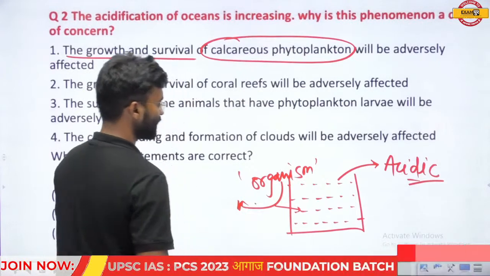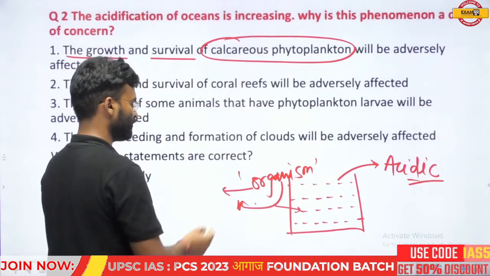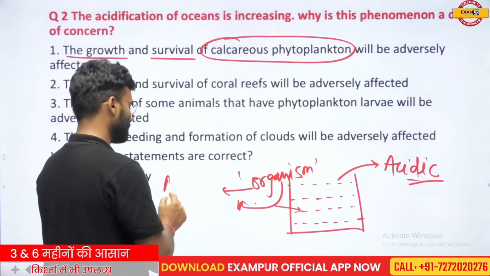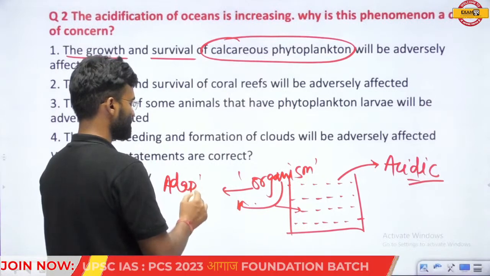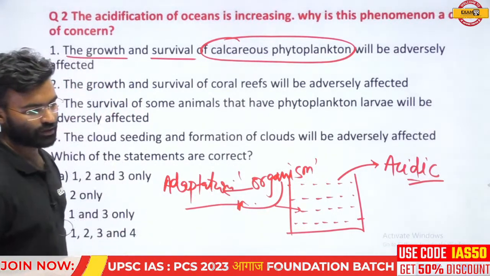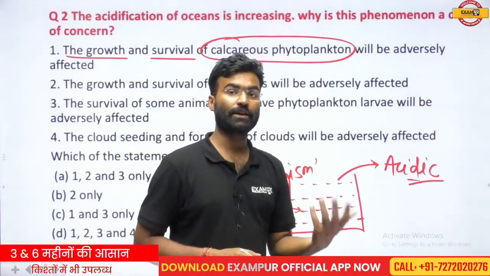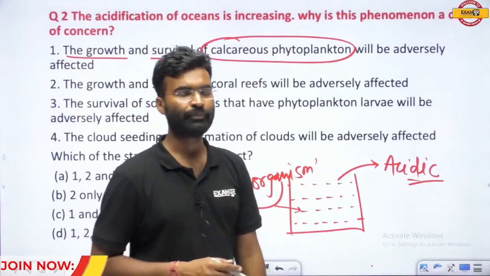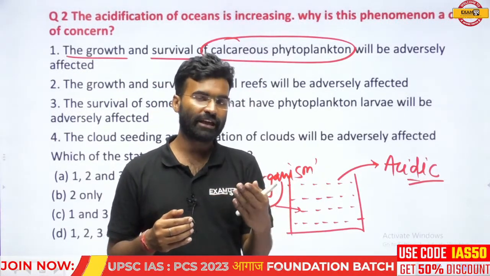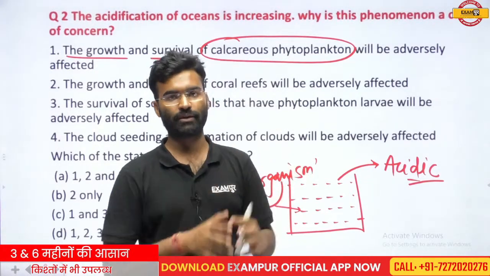So if the acidic nature of the water increases, the organisms have to start adaptation. Adaptation is the mechanism in which the organism starts to change its behavior and its physical features according to its nature.